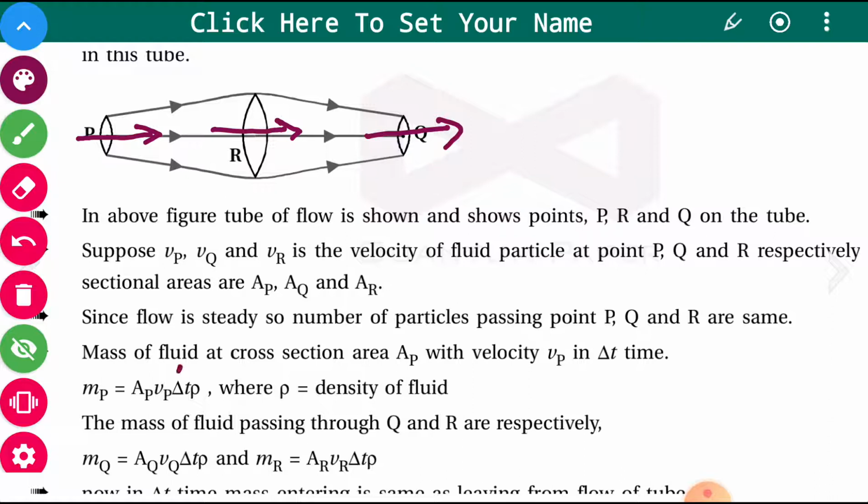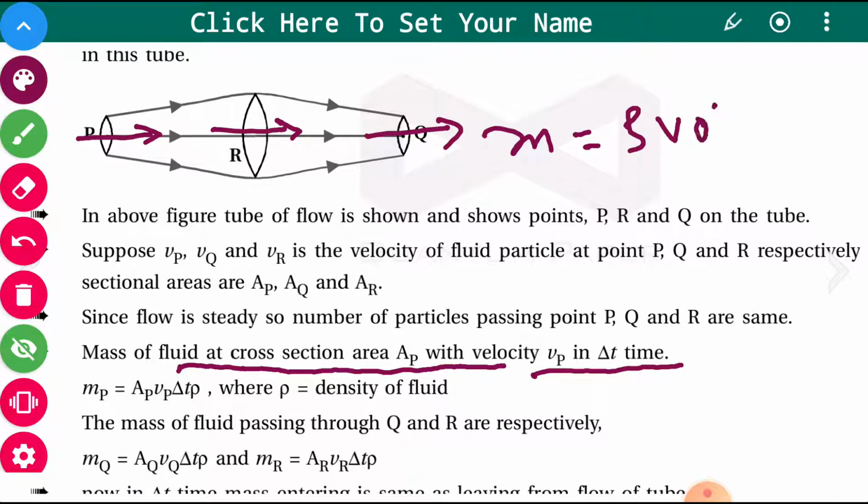Now the mass of the fluid at cross sectional area AP with velocity Vp in delta t time can be found. Mass is nothing but density multiplied by volume.